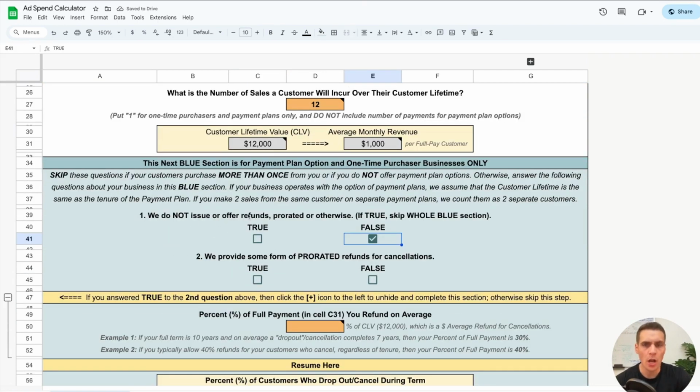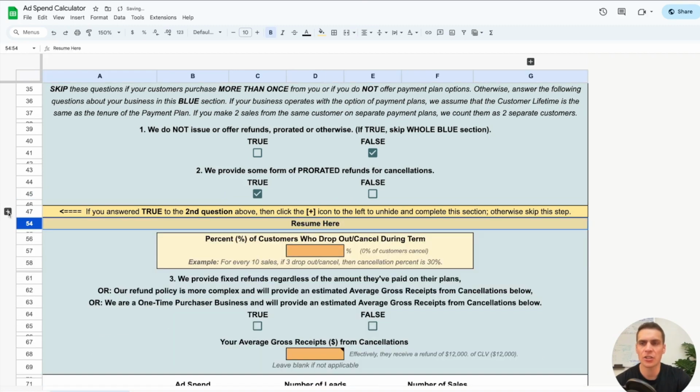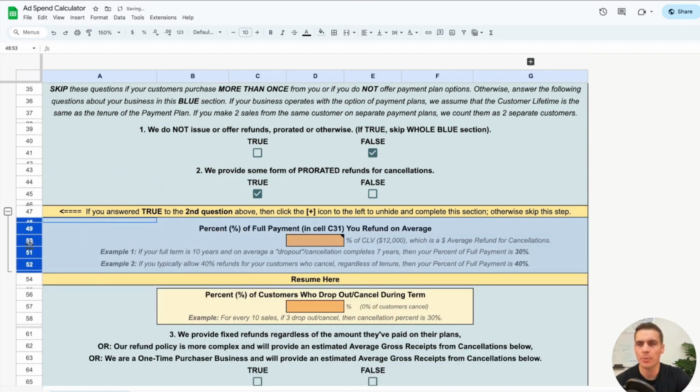We do offer refunds, prorated or otherwise. Number two, we provide some form of prorated refunds for cancellations. Let's use the most complicated example, so I'm going to answer true for number two. Now, this section here is actually not going to be open originally. You have to click this little plus sign over here in order to open up these rows.